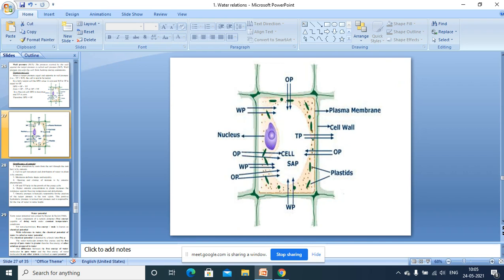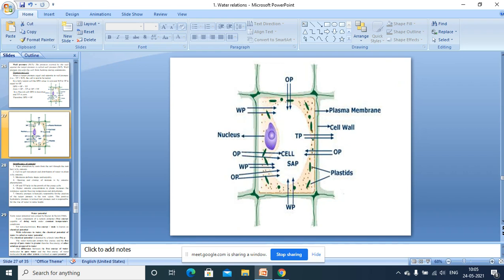But consider, for example, a system which is open here. It is not a cell, it is a system. This is considered as a container with a plasma membrane, and it is having a solution, and outside there is water. Endosmosis occurs. Then the level of water increases in this direction because it is an open system. But there is no chance for turgor pressure to operate.